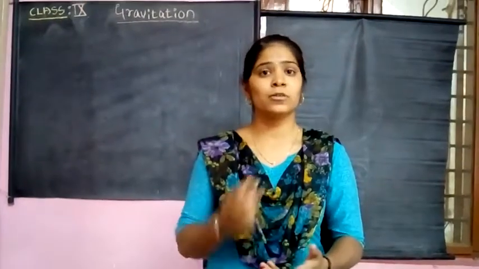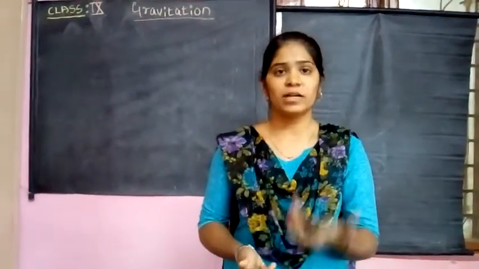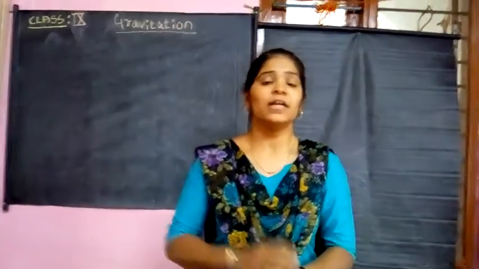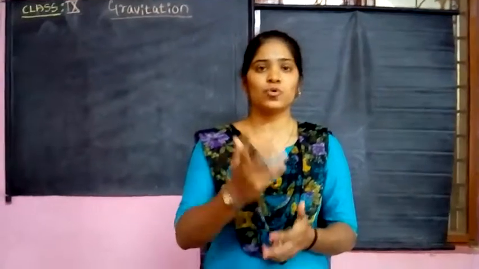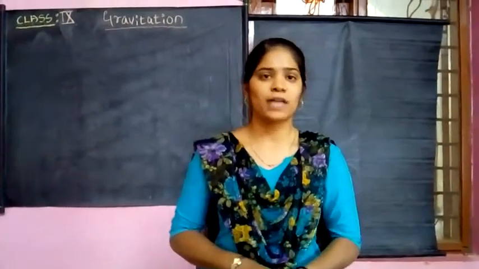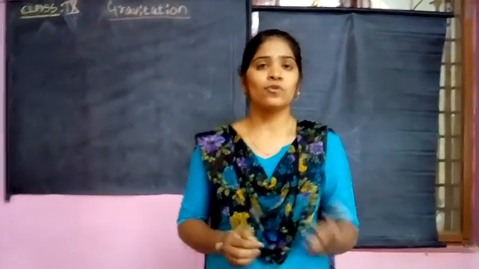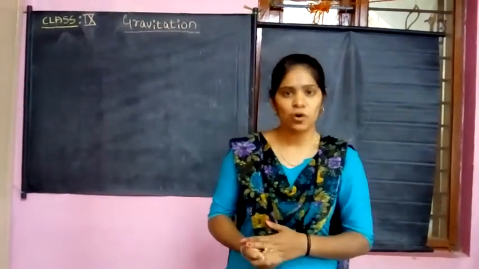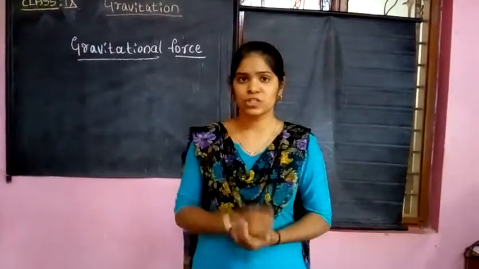So the earth possesses a force of attraction towards its center. We can also say that it pulls any object towards its center, which we call gravity, and the force of that attraction is called the gravitational force. What is gravitational force?